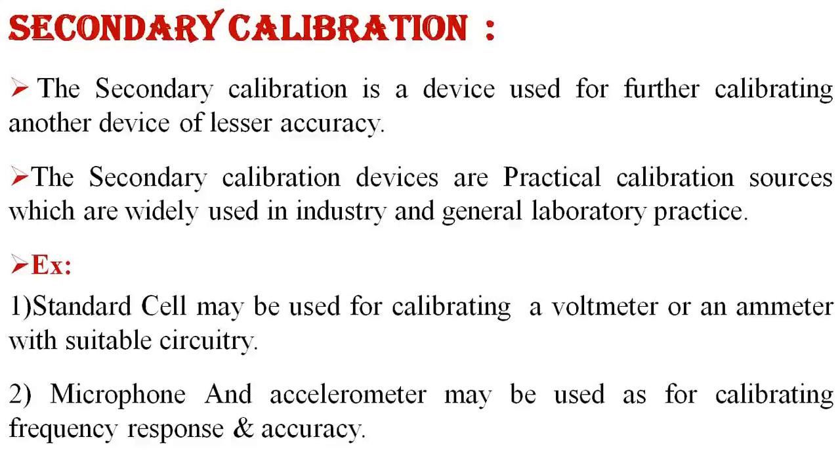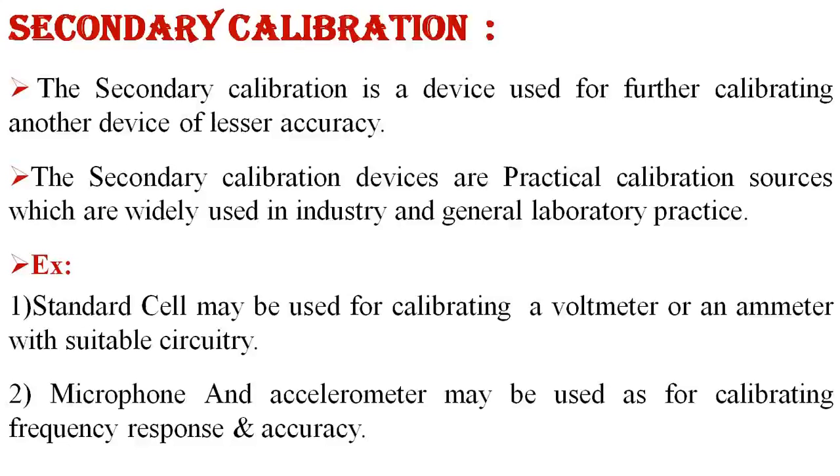The secondary calibration devices are practical calibration sources which are widely used in industry and general laboratory practice. So these devices are used mostly for industry and laboratory purposes.